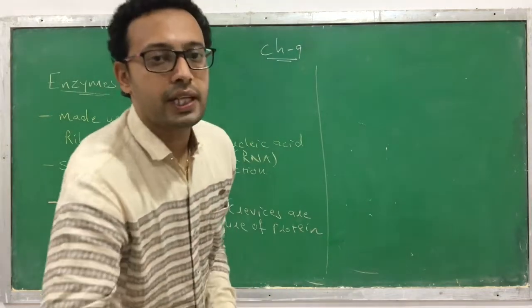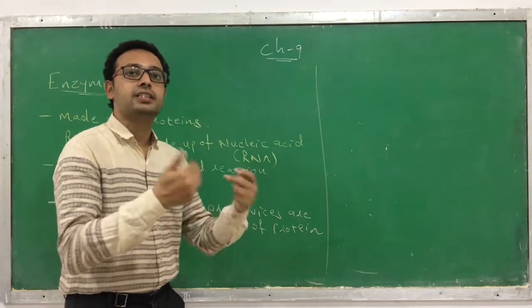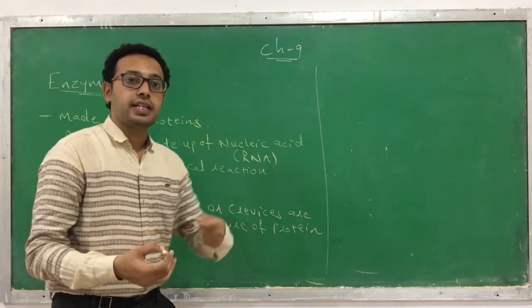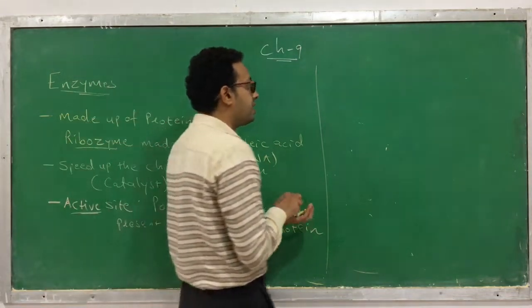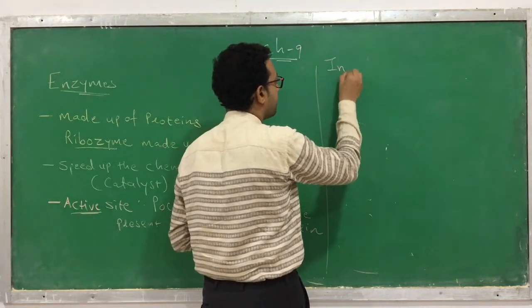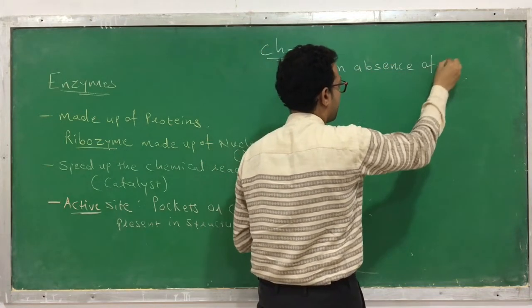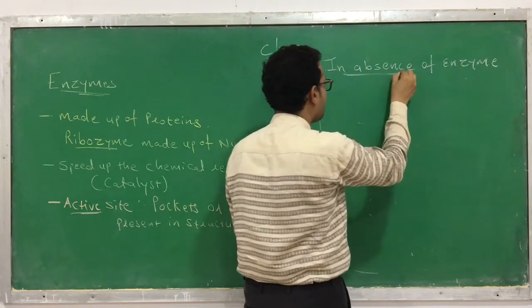Now all of you know that enzymes are responsible for increasing the rate or velocity of a reaction. So let us see the reaction that occurs in the absence of enzyme and in the presence of enzyme. First, in the absence of enzyme. I will then show you the same reaction in the presence of enzyme.